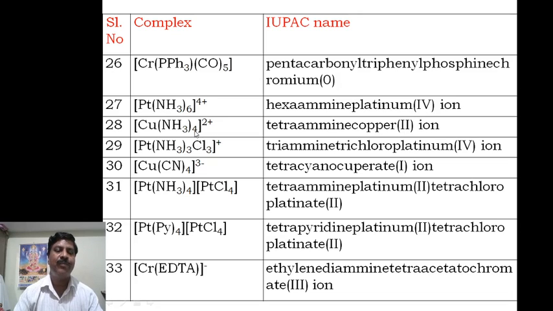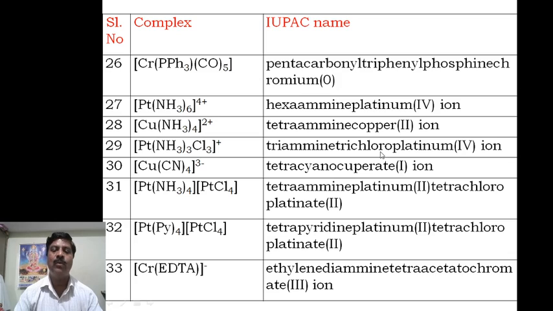Another example, the tetraamine copper 2 ion, whose oxidation state will be plus 2. Now here triamine trichloro platinum. Now here minus 3 equal to plus 1, means that side plus 3 plus 1 means that is 4. Therefore 4 ion.